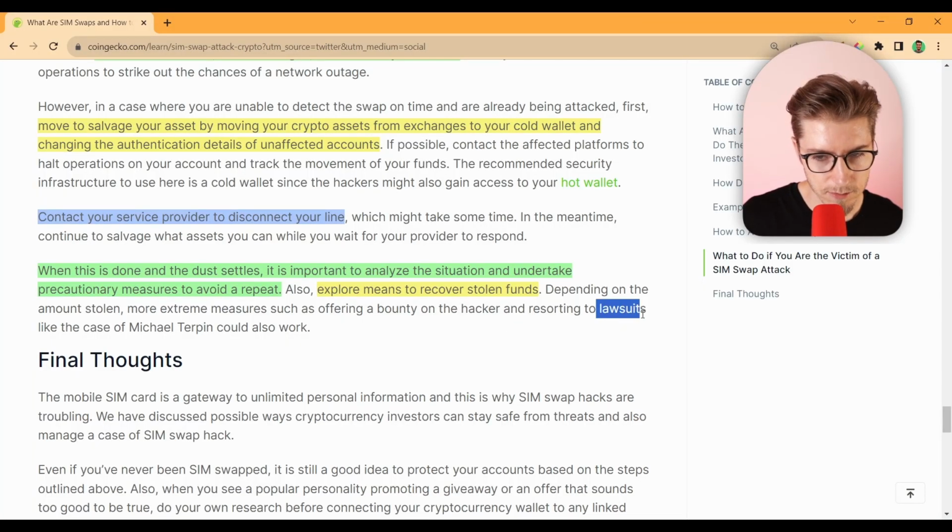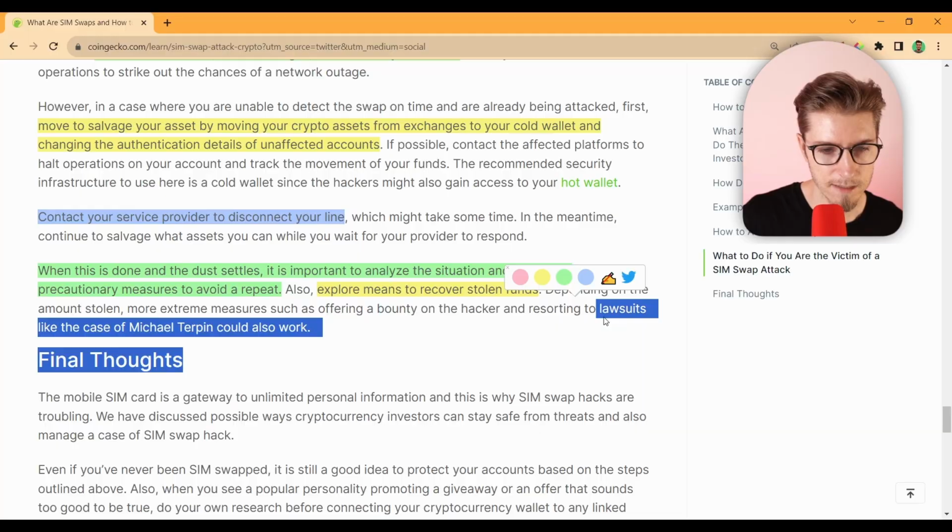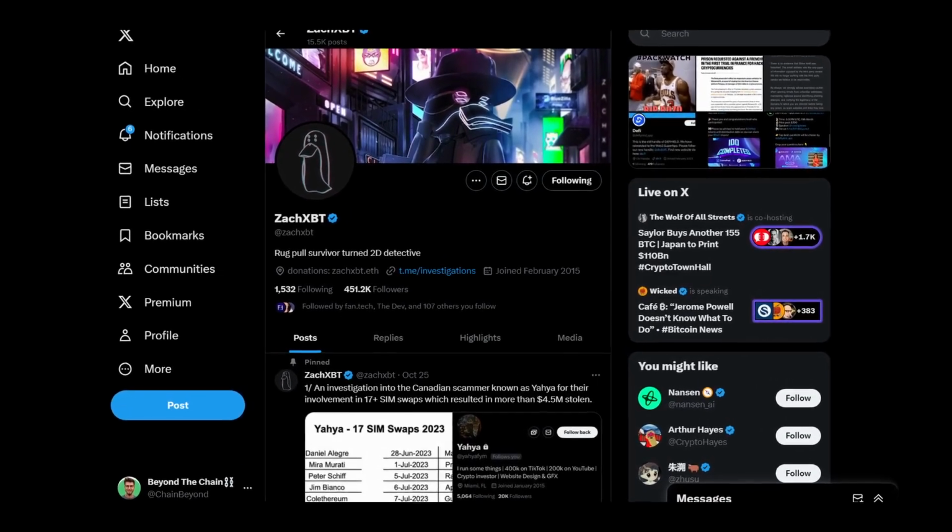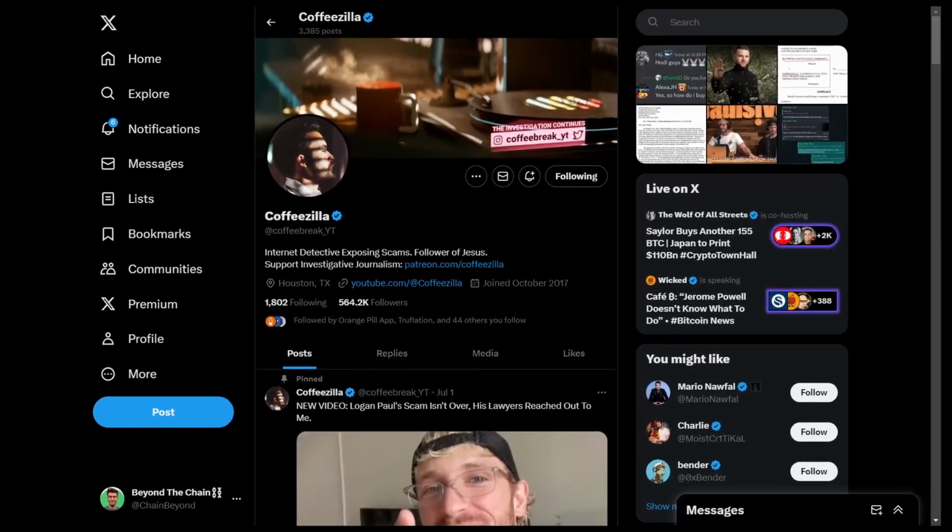And if there were any stolen funds, which I can really sympathize with because I was a victim of an exchange going bankrupt, then we want to see if there are any means of recovering these funds in the future. One thing it mentions here real quick is that lawsuits are possible, but most people don't have access to this. You could also reach out to people like ZachXBT or other crypto sleuths who can try to find out where this money's going. So stay safe, protect your assets, and make sure to take precautionary steps in order to protect yourself and your funds in the future.